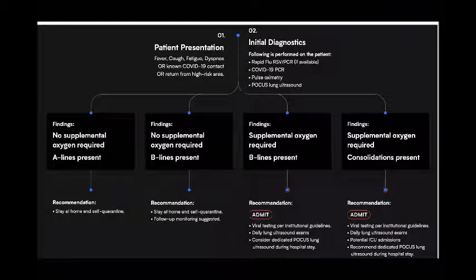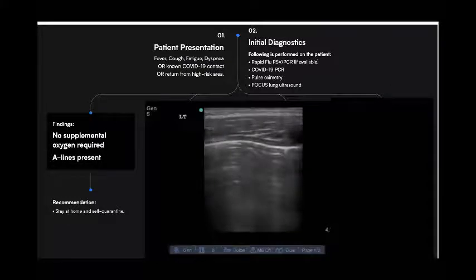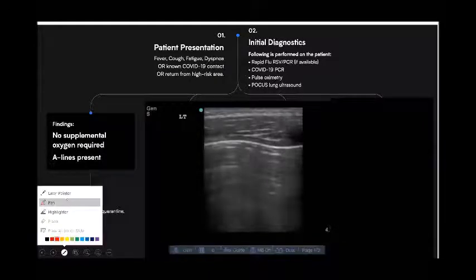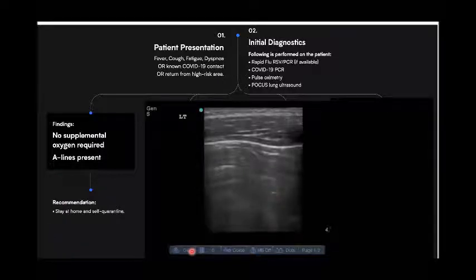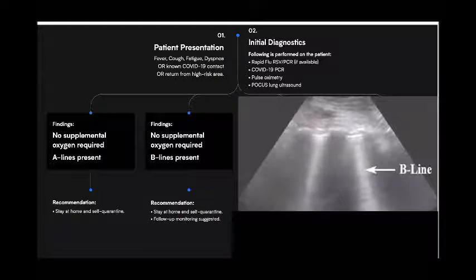And if there is no supplemental oxygen requirement and A lines are there, like here, if you can see, the pleura is smooth. Here the pleura is smooth. There are A lines. That means the patient is relatively fine. The patient may stay at home, or you may ask the patient to go into self-quarantine. Whereas if there are some B lines, but there is no supplemental oxygen requirement, again, you can ask the patient to go home. But here in India, we are living in lockdown, so the movement of the patient from home to hospital may be problematic. Also, the travel time from home to hospital may be more.